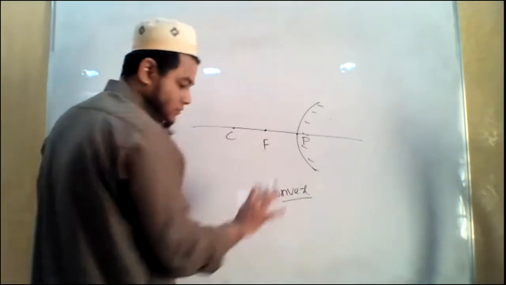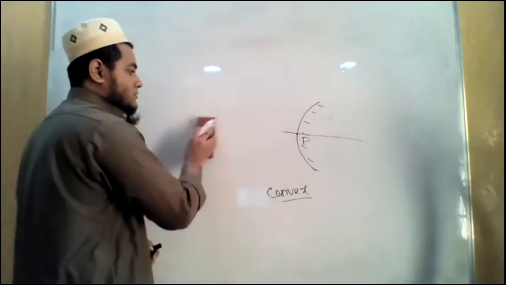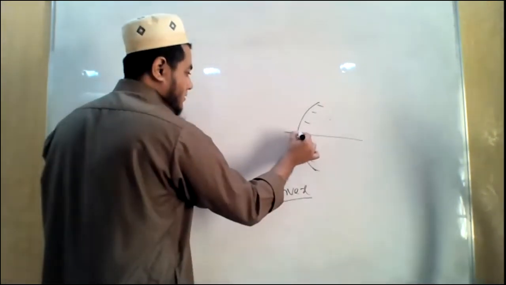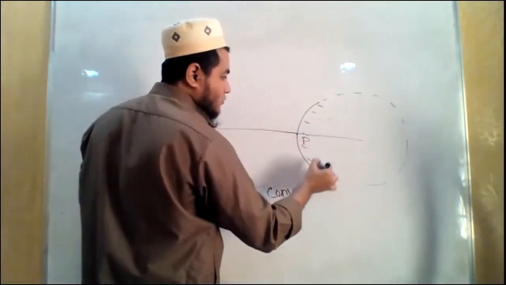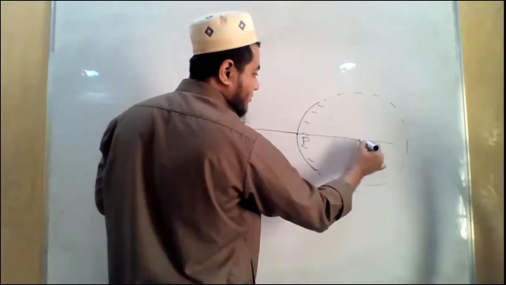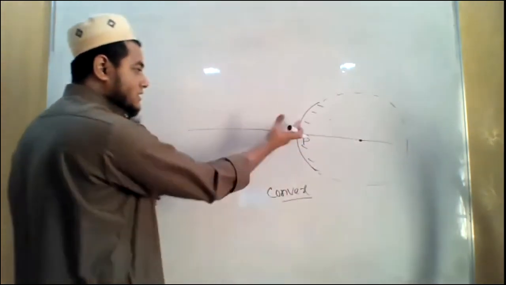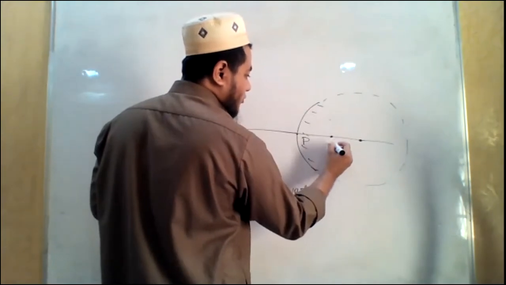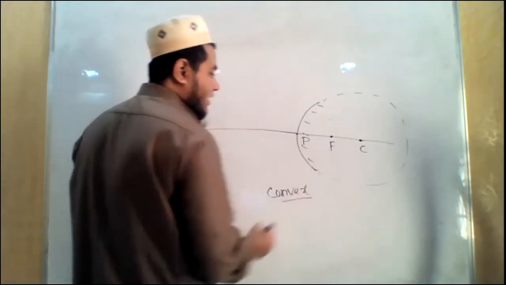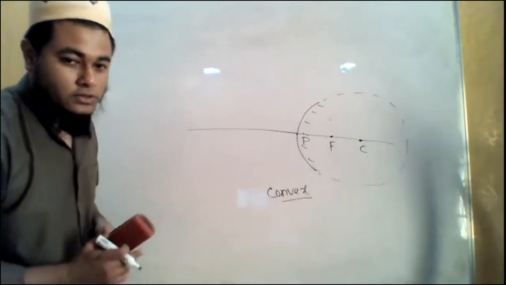Oh, sorry, I forgot. The sphere is like this, right? So the center of curvature will be here, not on this side, that is out of the sphere. And at the middle point of center of curvature and pole, there will be the focus.